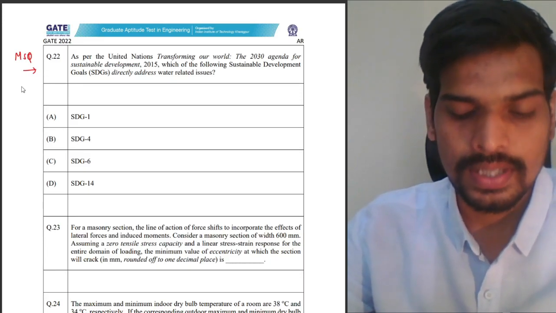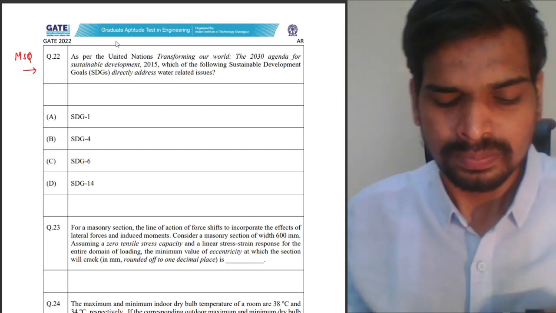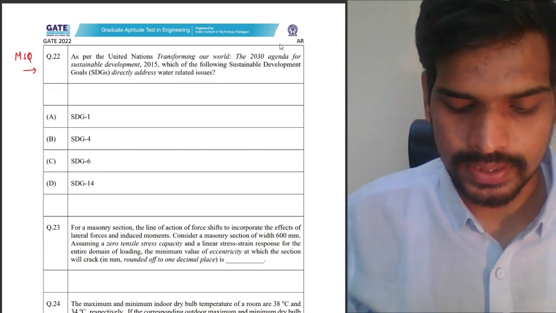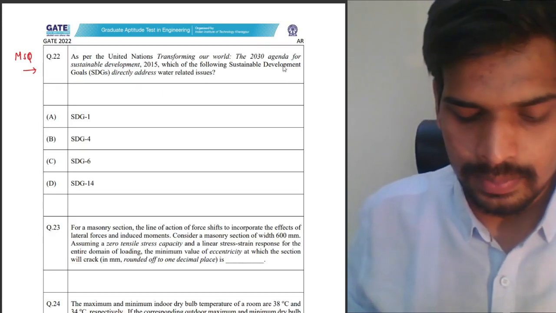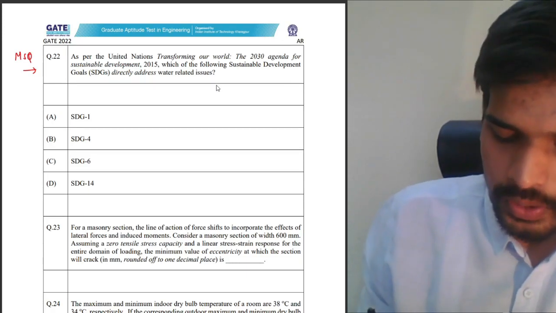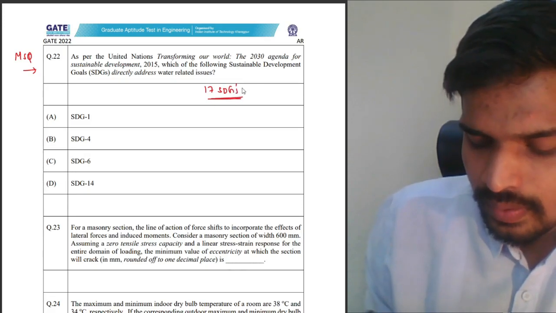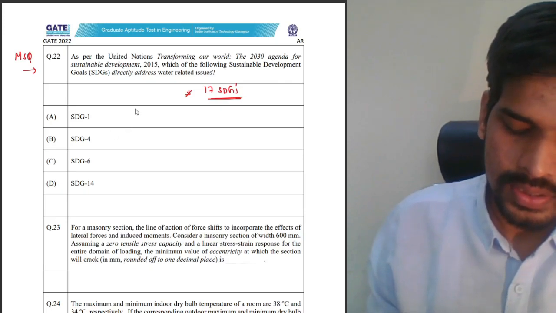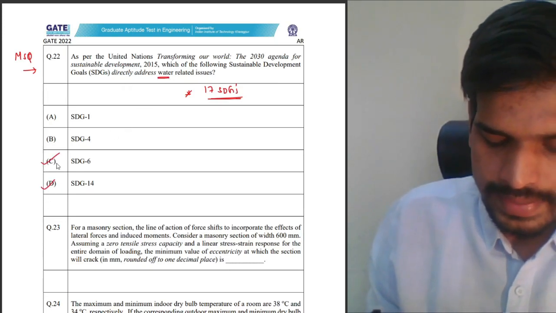But here you have around 6 questions this year, I think, in multiple select pattern also. As per United Nations, Transforming a World, the 2030 Agenda for Sustainable Development 2015, which of the following sustainable development goals directly address the water related issues? There are a total of 17 sustainable development goals as published by United Nations, of which those that address the water related issues are 6 and 7.